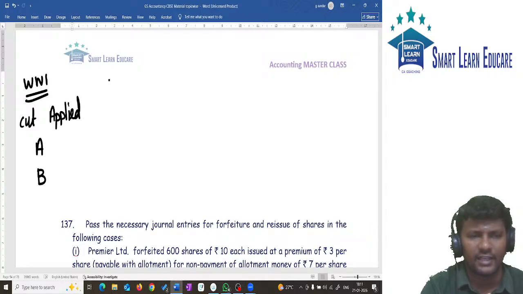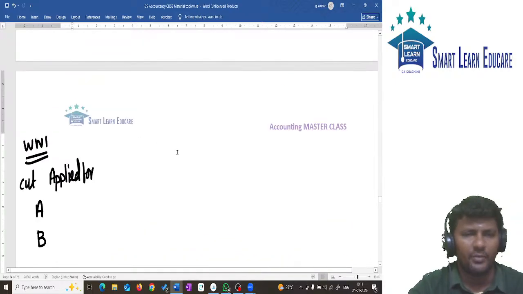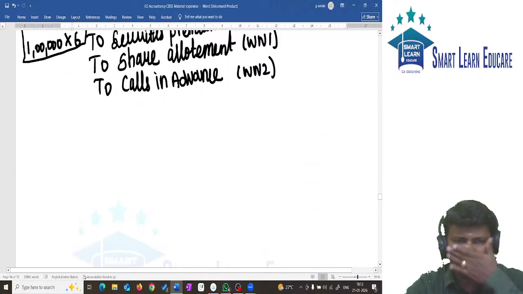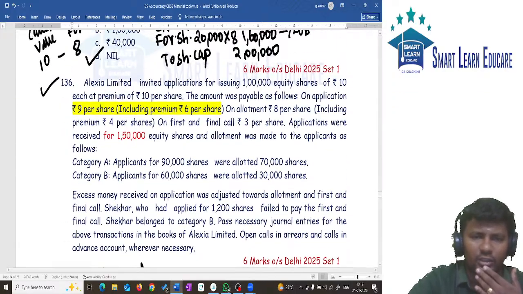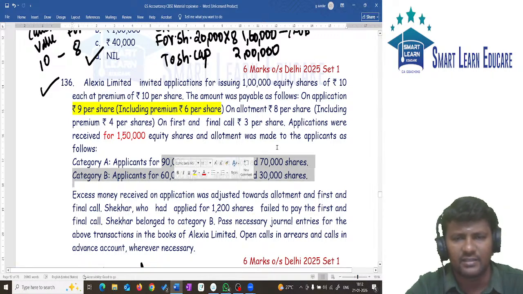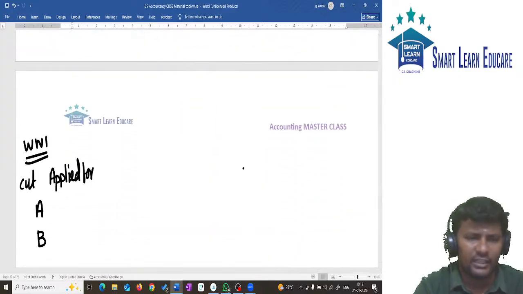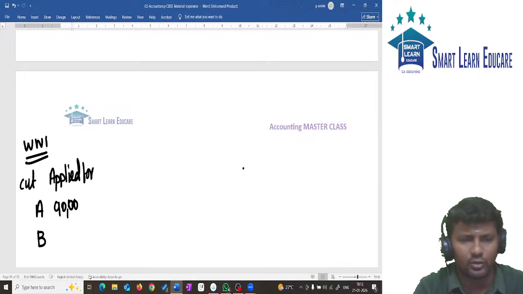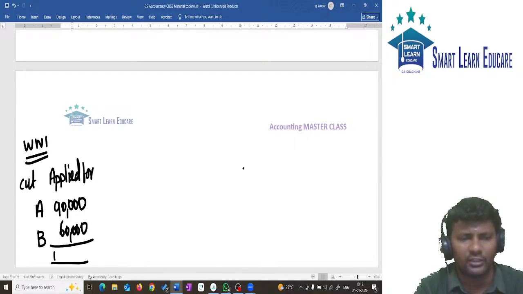How many shares did they apply for? Category A, tell me how many shares they applied for. It is 90,000 and 60,000. Category A applied for 90,000 and 60,000, so 90,000 plus 60,000 will give you 1,50,000. This is the number of shares applied for.